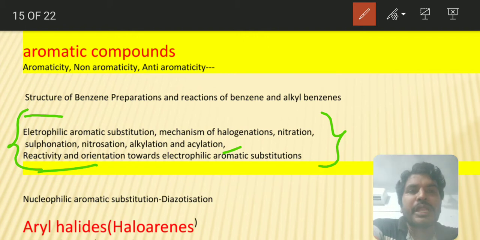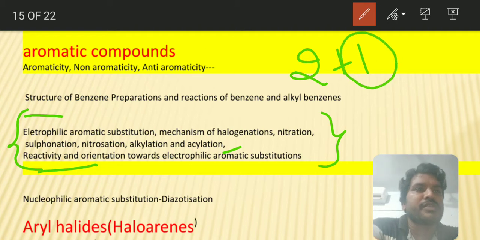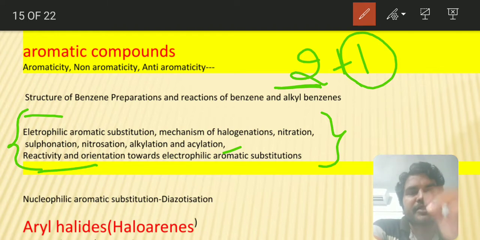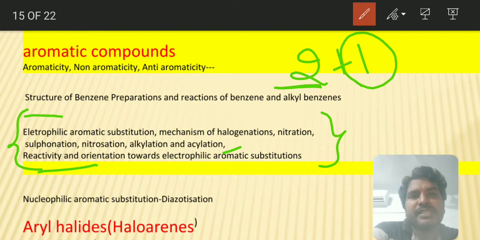So based on this total aromatic compounds, you can have 2 plus 1 questions. One question may come or may not come, but 2 questions you can definitely get from aromatic compounds. In aromatic compounds, you have to study benzene: its preparation methods and chemical properties. After that, aryl halides, phenols, benzaldehyde, benzoic acid, aniline and diazonium salts are there. Wherever there is a relation with aromaticity, you have to study all those things under aromatic compounds.